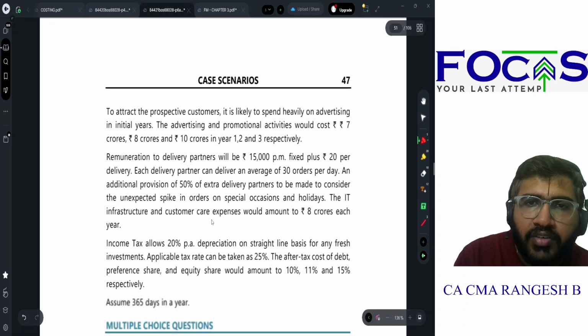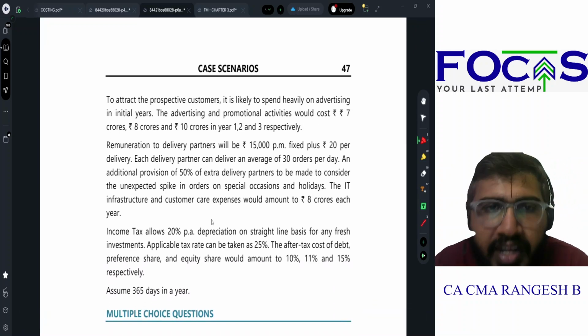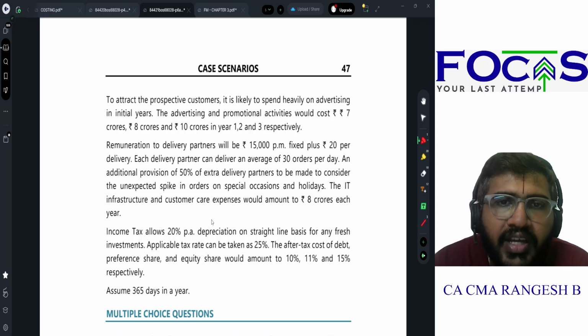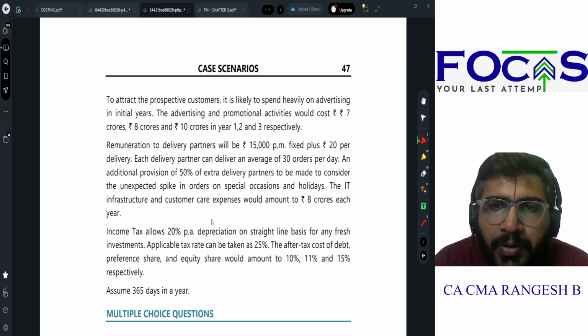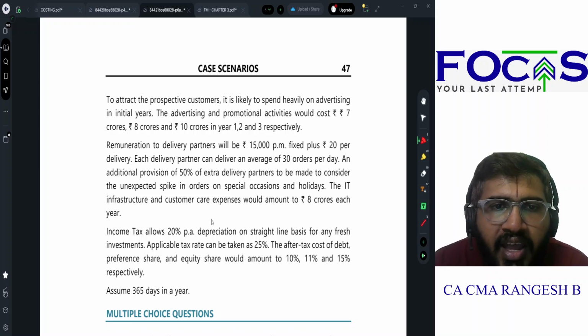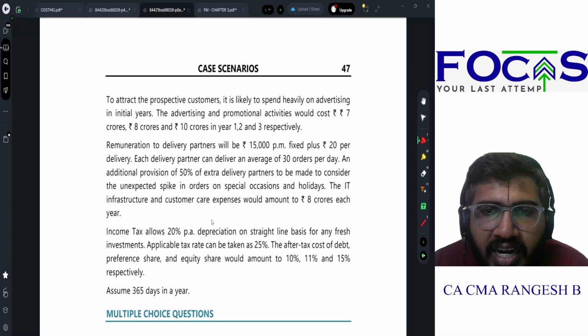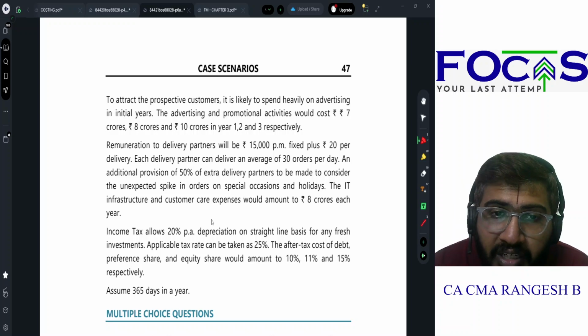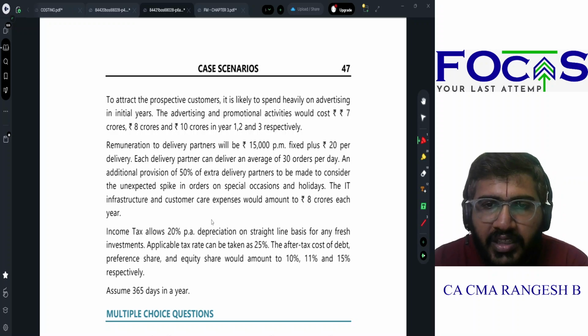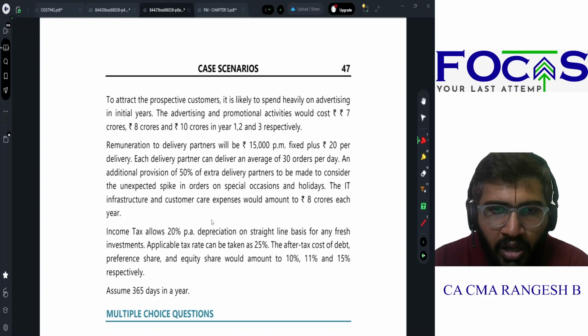To attract prospective customers, it is likely to spend heavily on advertising in the initial years. The advertising and promotional activities would cost 7 crores, 8 crores, 10 crores in year 1, 2, and 3 respectively. Remuneration will be 15,000 per month for all the delivery partners plus 20 per delivery. Each delivery partner can deliver on an average 30 orders per day. An additional provision of 50% of extra delivery partners is to be made to consider unexpected spike in orders. The IT infrastructure and customer care expenses would amount to 8 crores each year.